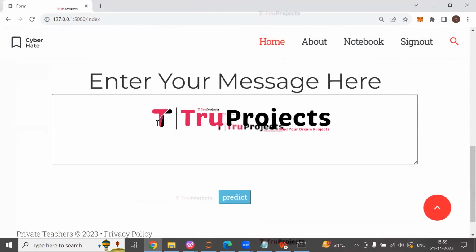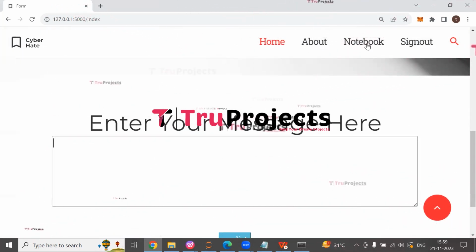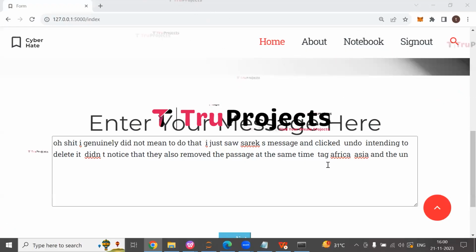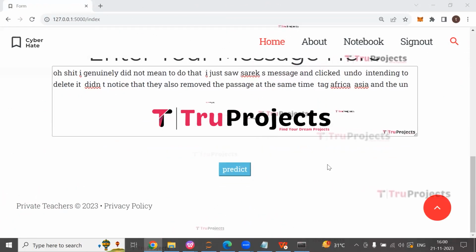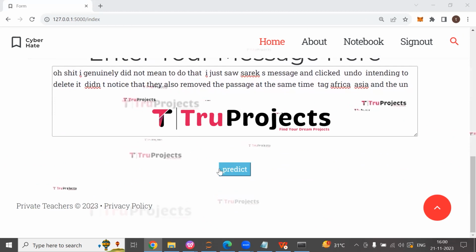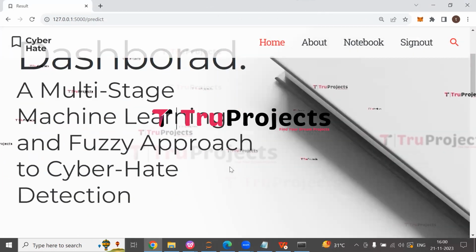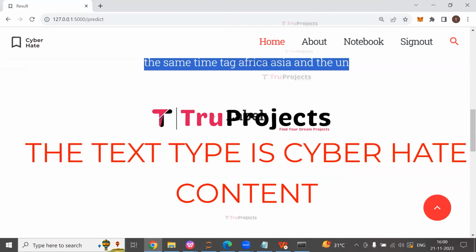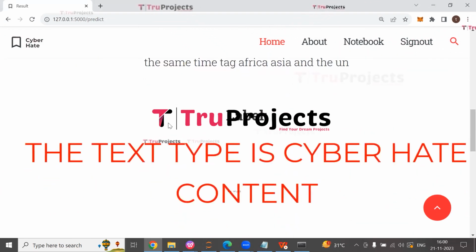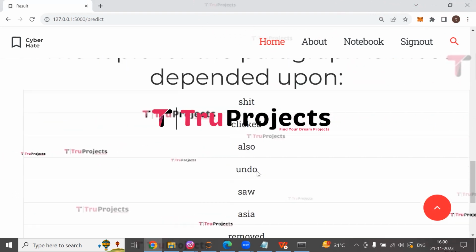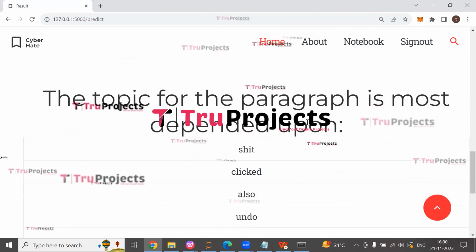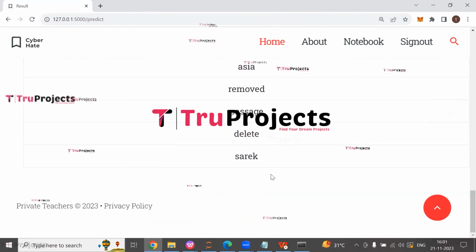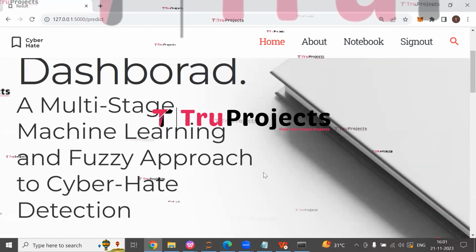So here I am entering some more messages now. So here I have entered one more message. Now click on predict. So here this is the message which we have entered, and the label is the text type is cyber hate content. The topic for the paragraph is most dependent upon these words. Now let us enter some more messages.